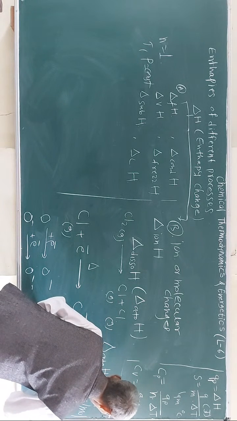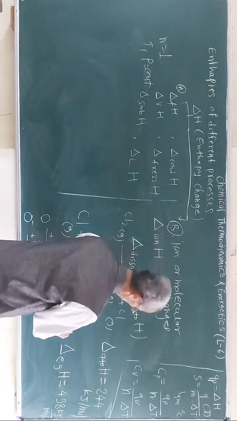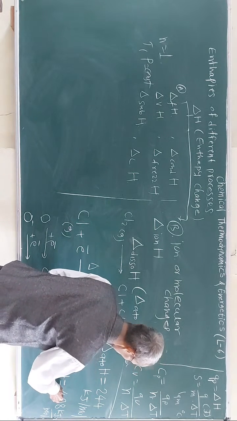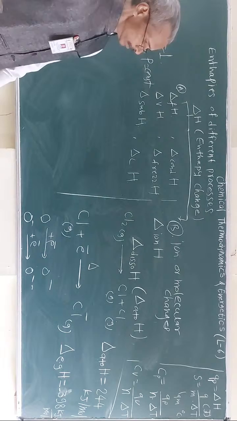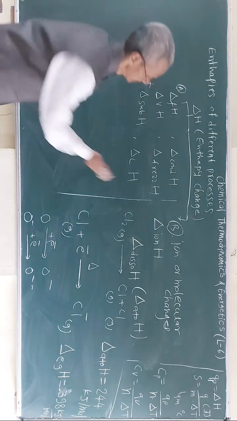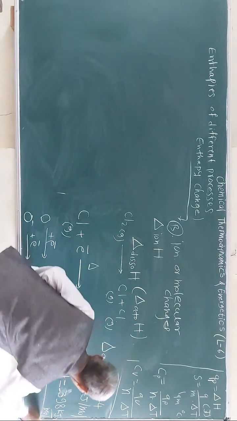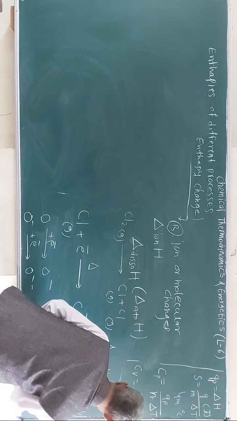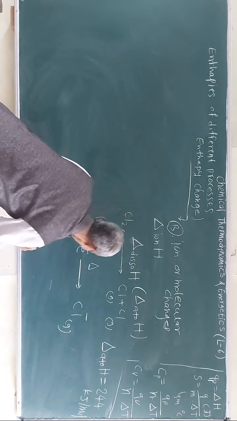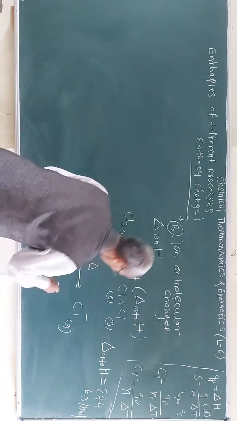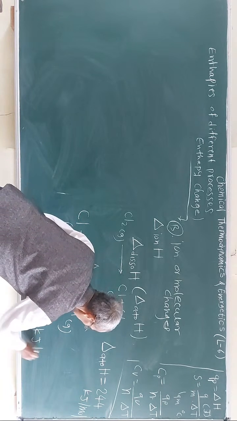Then for the electron gain, the enthalpy change for this chloride ion formation is found to be, and as energy is evolved here, the negative sign is here. Consider these values here, and you will write the enthalpy change during electron gain, delta Eg, is equal to minus, because that is the minus sign, for this reaction, and it is 348 kilojoules per mole.